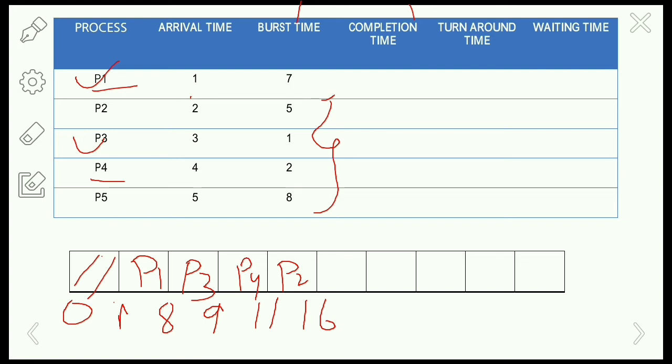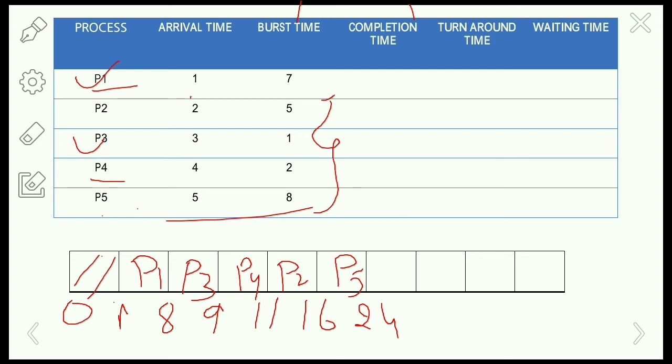The last one is P5 with the highest burst time of 8. So 16 plus 8 is 24. This is how the processes execute in the Gantt chart.